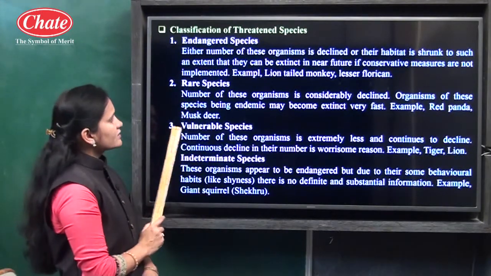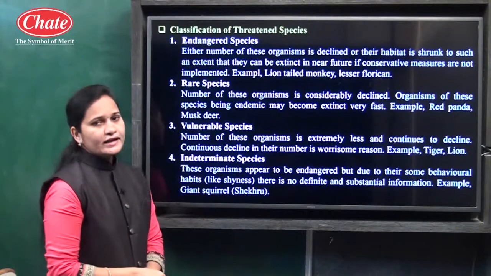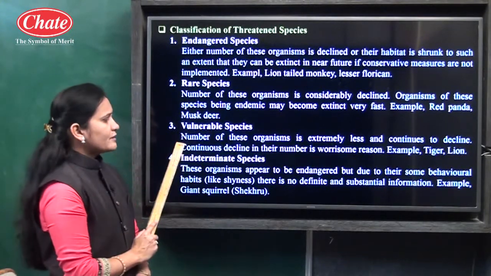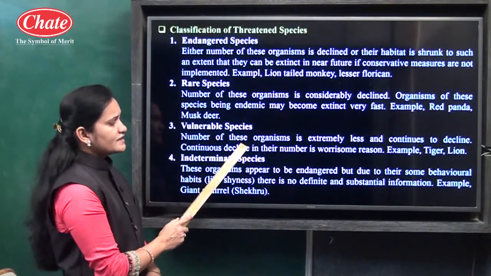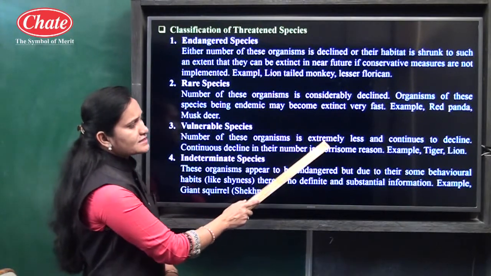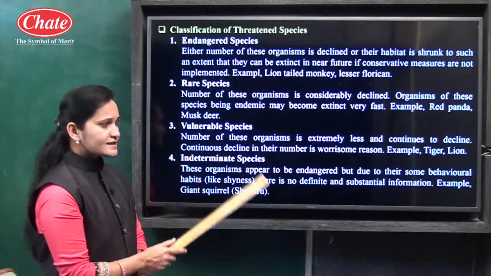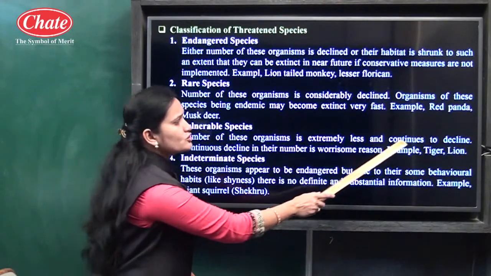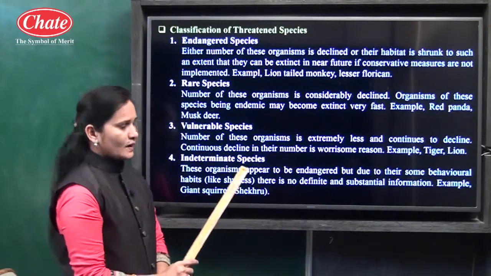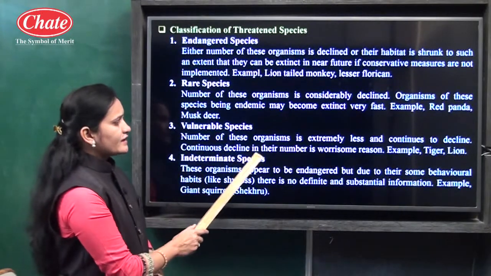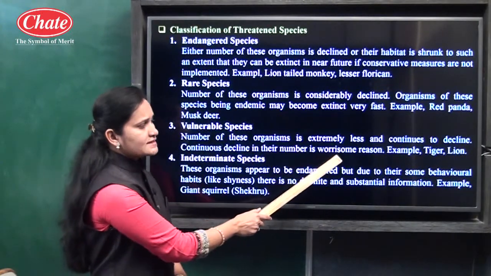Now the third threatened species is vulnerable species. Vulnerable species means the number of these organisms is extremely less. Already the number is extremely less and continues to decline, and the continuous decline in their number is a worrisome reason.